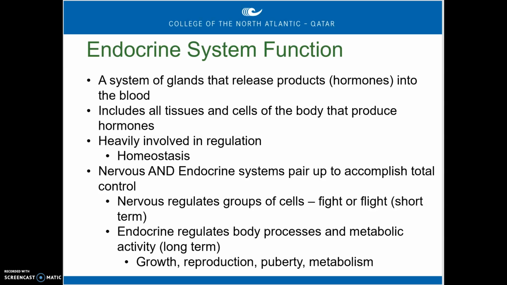Now, the endocrine system and the nervous system together, they pair up, and together they have basically total control of the homeostasis within our body. The nervous system is going to regulate groups of cells, and the nervous system is going to happen really, really quickly, right? That's going to prepare us for that fight or flight syndrome, which can take over in a matter of seconds, or even less than that.